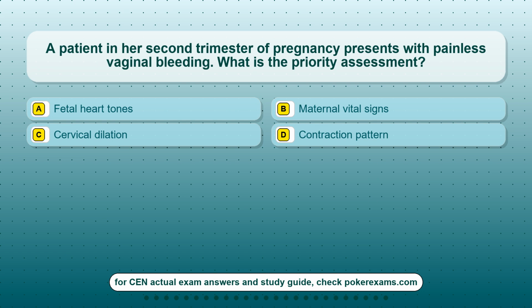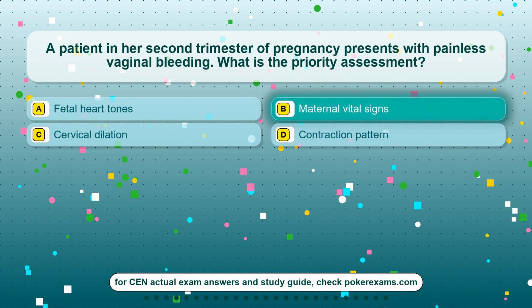Question 5. A patient in her second trimester of pregnancy presents with painless vaginal bleeding. What is the priority assessment? Option A, fetal heart tones. Option B, maternal vital signs. Option C, cervical dilation. Option D, contraction pattern.